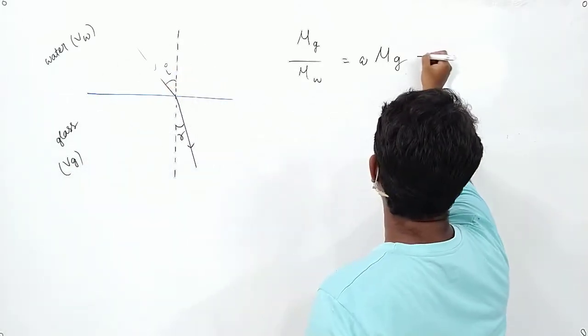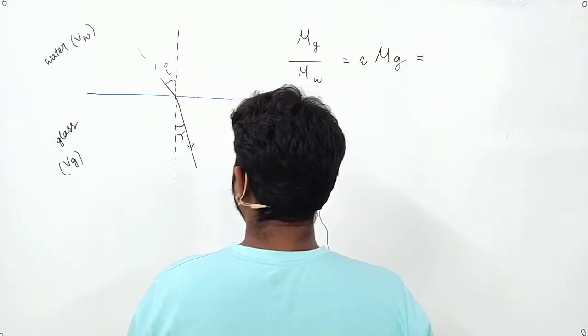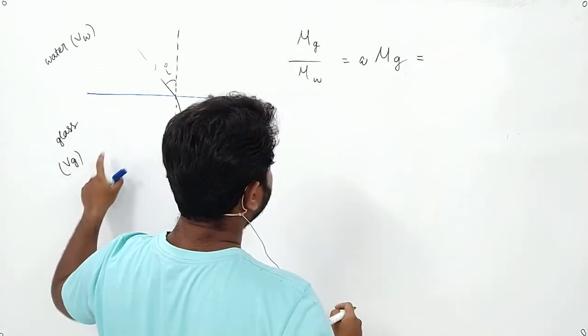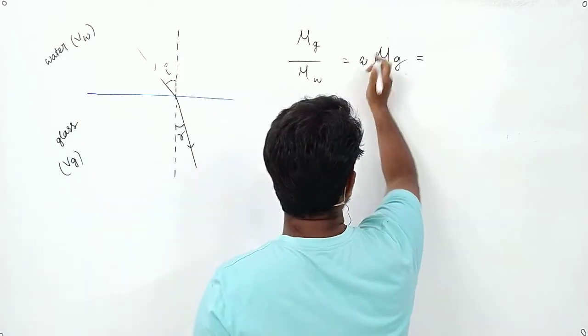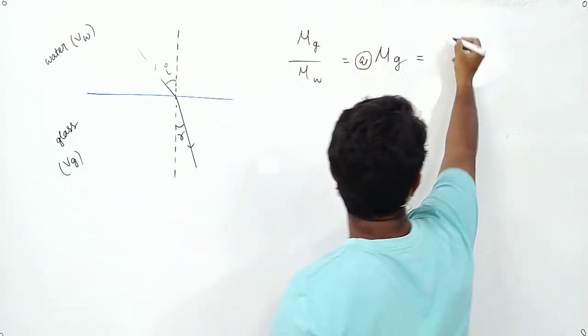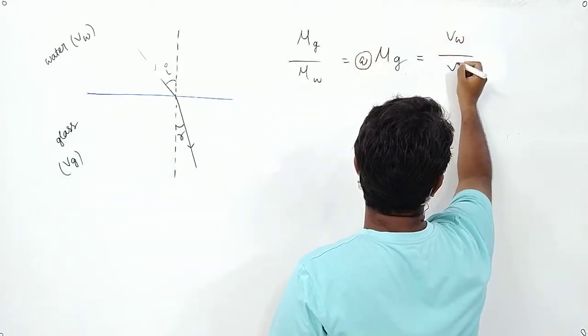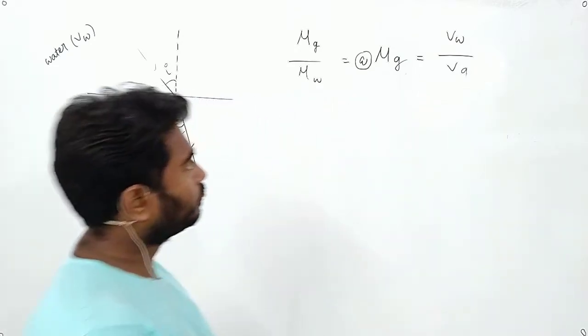Now for velocities, how do we write them? We write the velocity of the first medium first, that is Vw by Vg. We have already done this one.